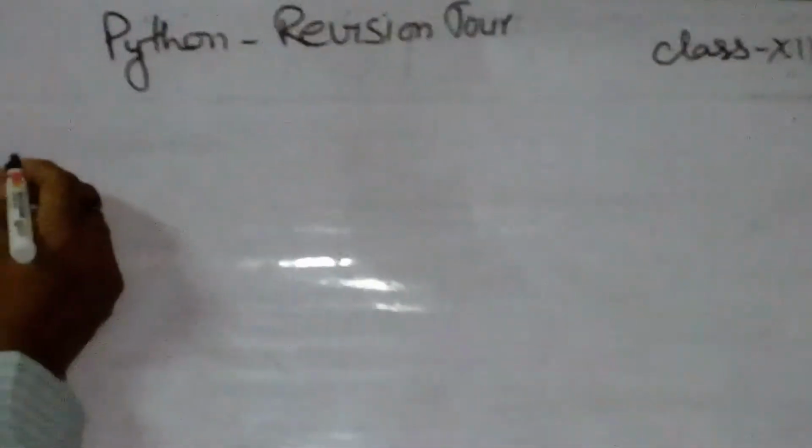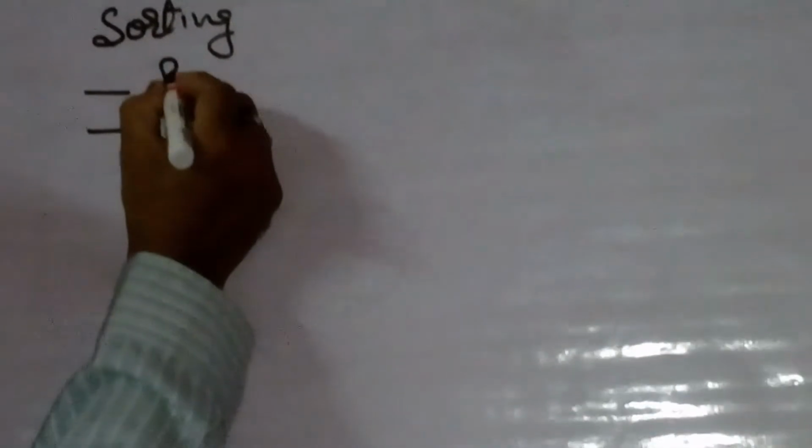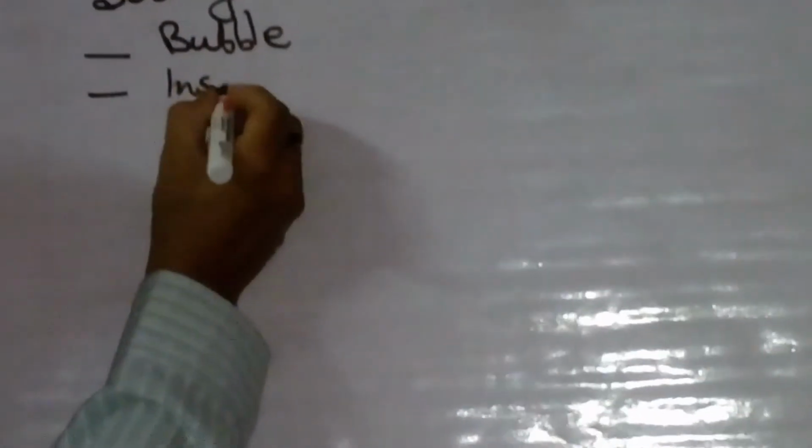Now, the next topic is sorting. What is the meaning of sorting? Sorting is the arrangement of data in a particular order. It may be in ascending order or in descending order. It can be performed on numeric values or string values. In your syllabus there are two types of sorting: bubble sorting and insertion sorting.